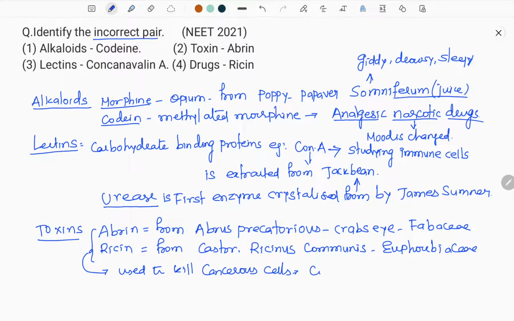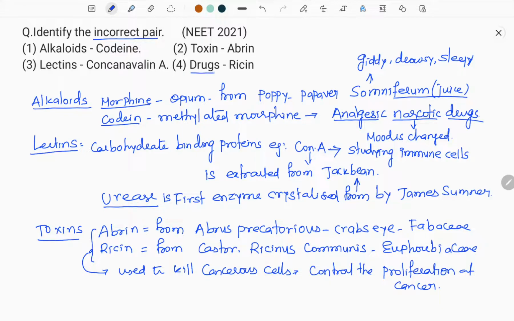So, they control the proliferation. We know proliferation means cancer spreads in all directions by irregular cell division. That proliferation of cancer is controlled by Abrin and Ricin. But they are very dangerous. They are not supposed to be taken here.